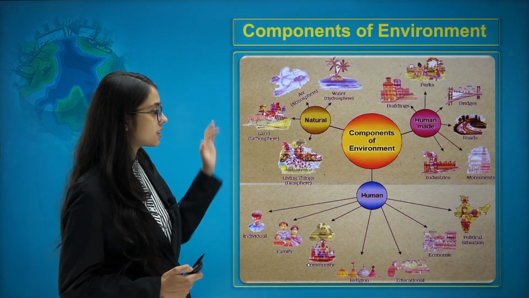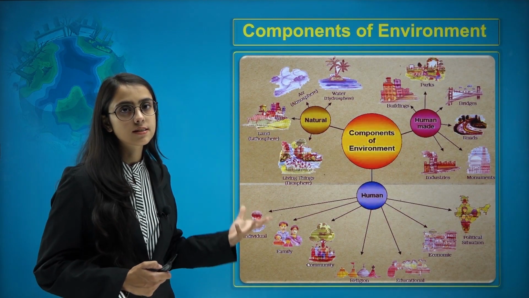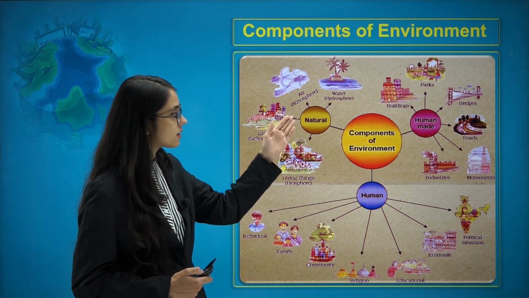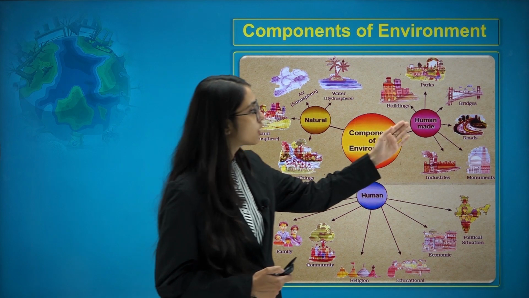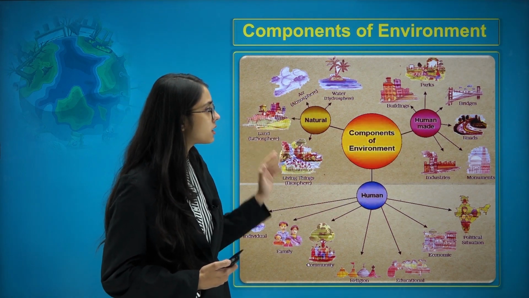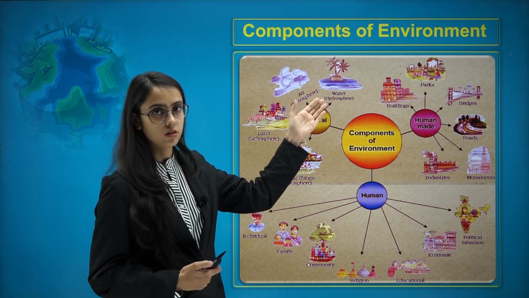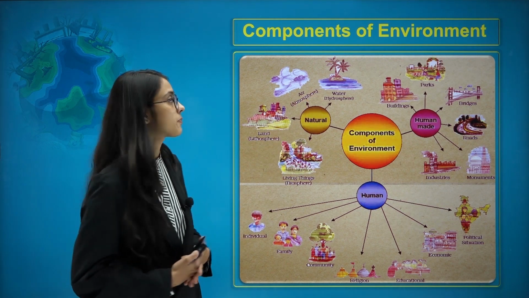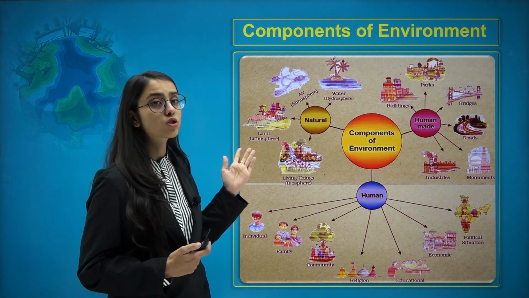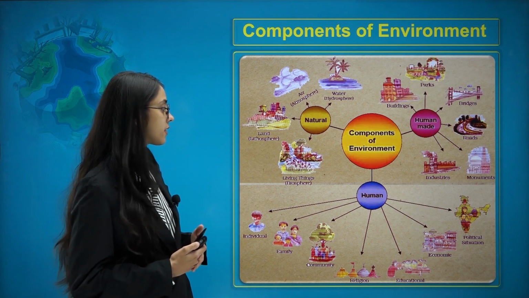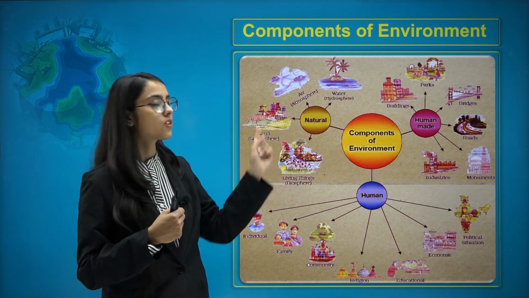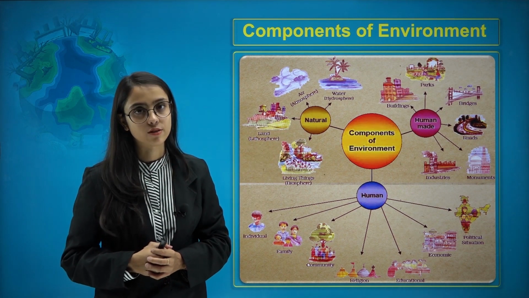Furthermore, as you can see here, we have already designed a diagram for components of environment. So, there are natural environment and human-made or man-made environment. The key elements of natural environment are water, which is also known as hydrosphere, air, which is also known as atmosphere, land, which is known as lithosphere, and then we have living things. Together, when these spheres mix together, they form the biosphere.